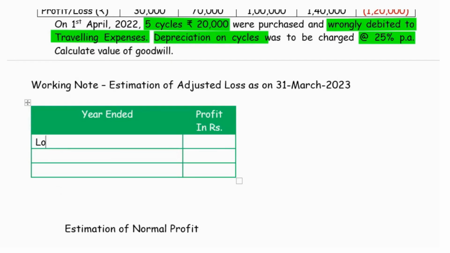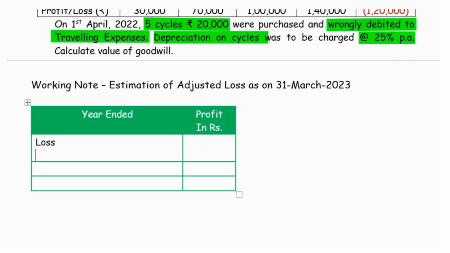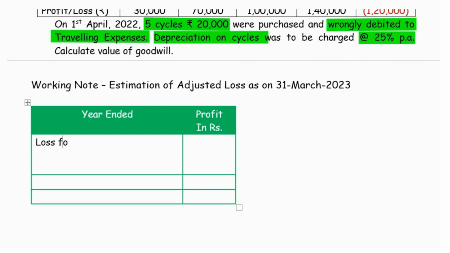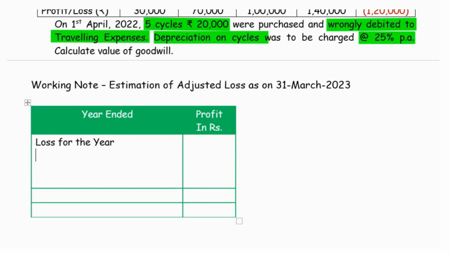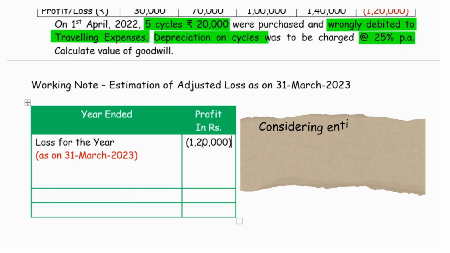Firstly, loss for the year. Loss for the year as on 31st March 2023 is given as rupees 1,20,000. We are writing it inside the bracket because it is a negative value, a loss.